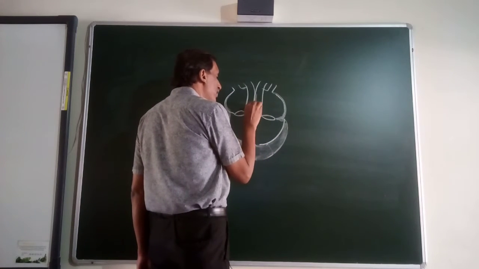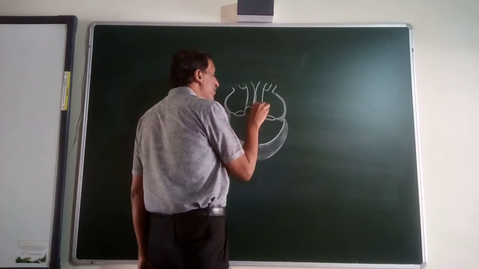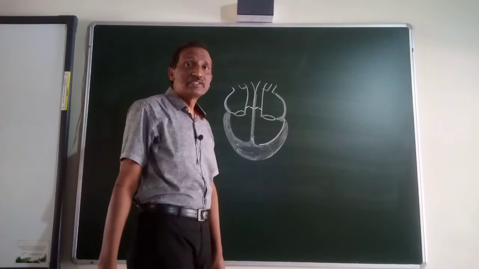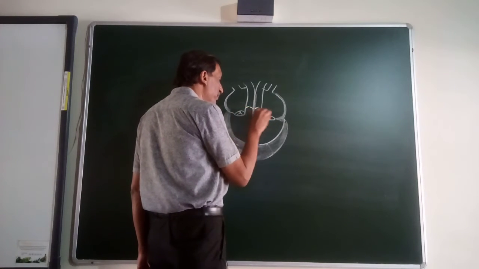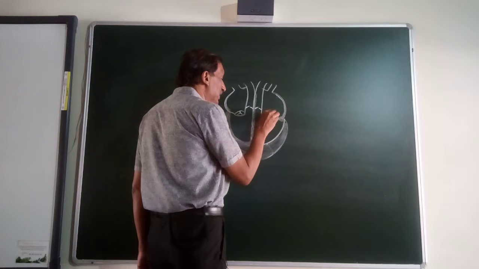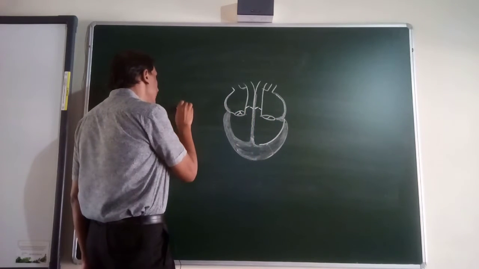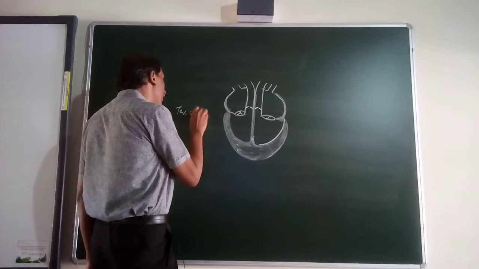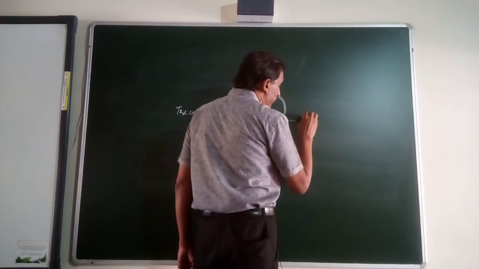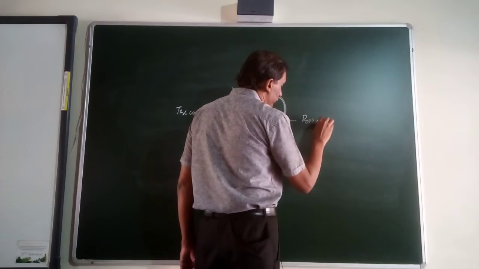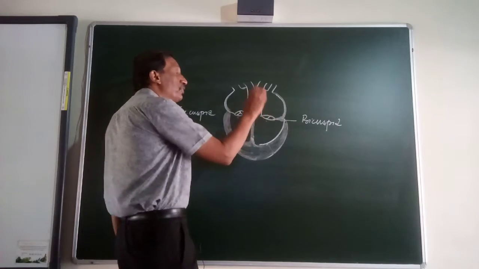Here one set of valves is found, which are called semilunar valves. The valves which are found in the great arteries are called semilunar valves. The valves which are found between the atrium and ventricle are called atrioventricular valves, and the valve on the right side is tricuspid, and on the left side it is bicuspid. So these are the valves, 1, 2, 3, 4.